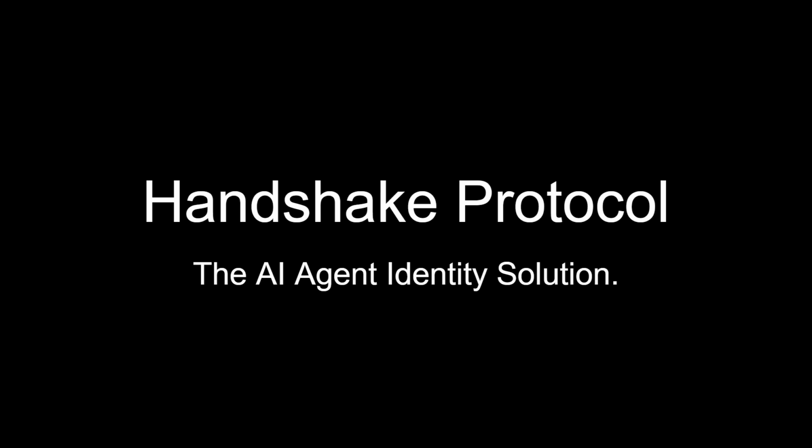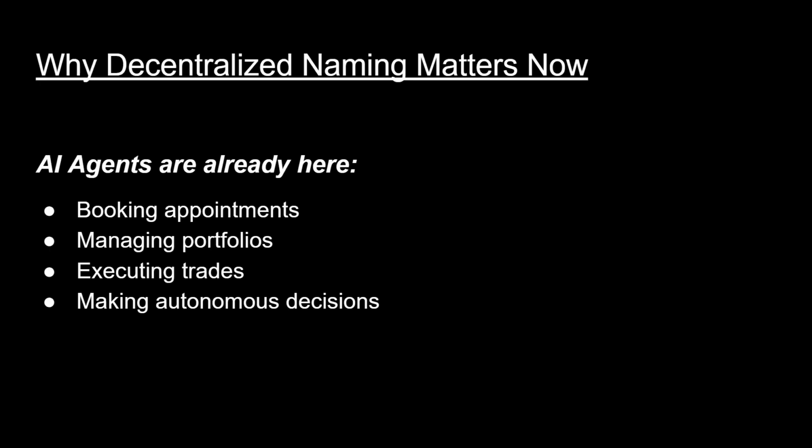What happens when an AI agent needs to prove who it is? Not to you, not to me, but to another AI agent, to a payment system, to a smart contract, to the decentralized web. This is no longer a hypothetical question. We're already living in a world where AI agents are doing all of this. And right now, today, we have a massive problem. These agents have no way to own their own identity.